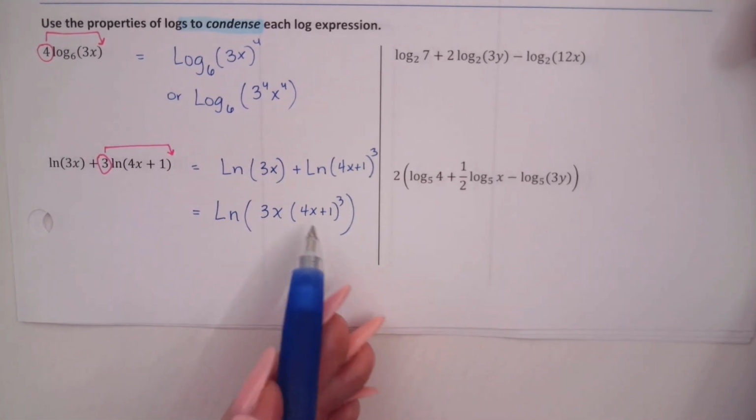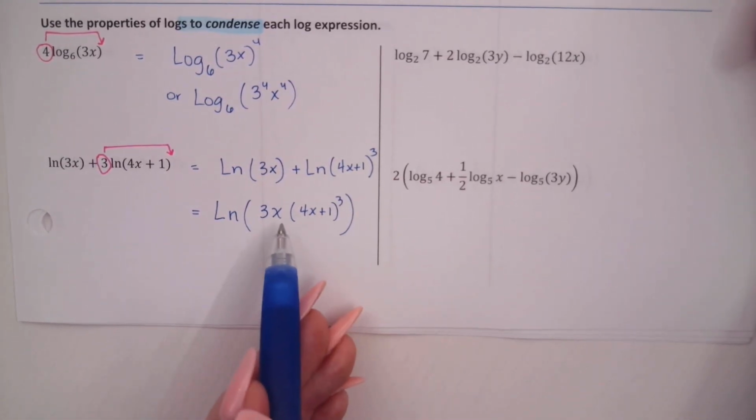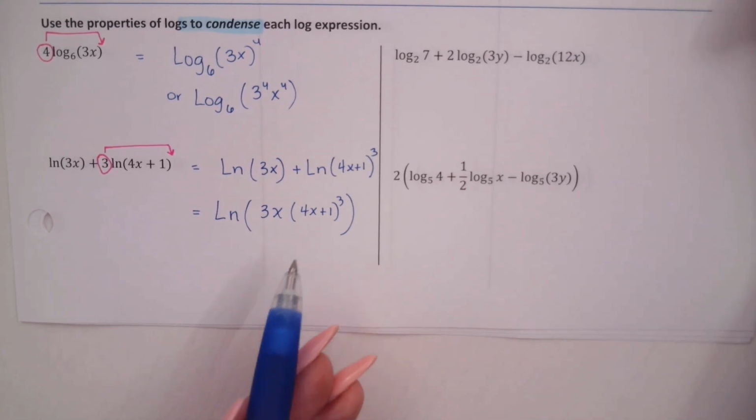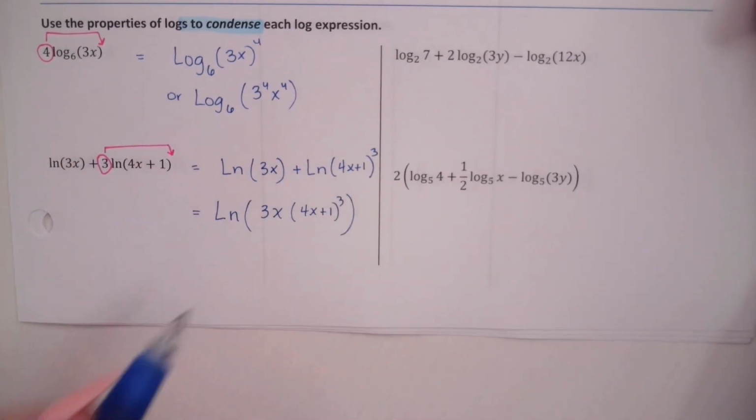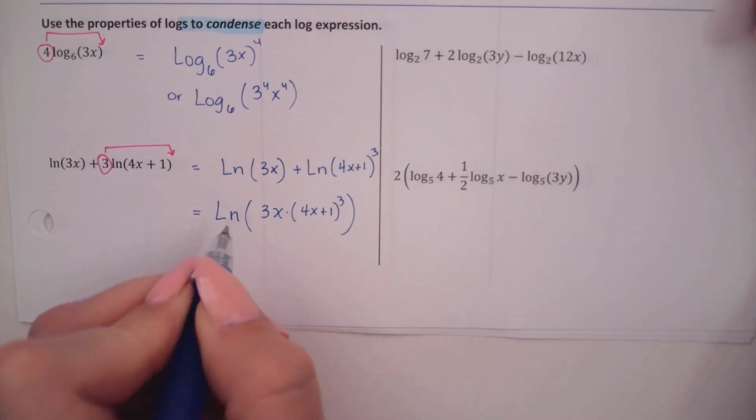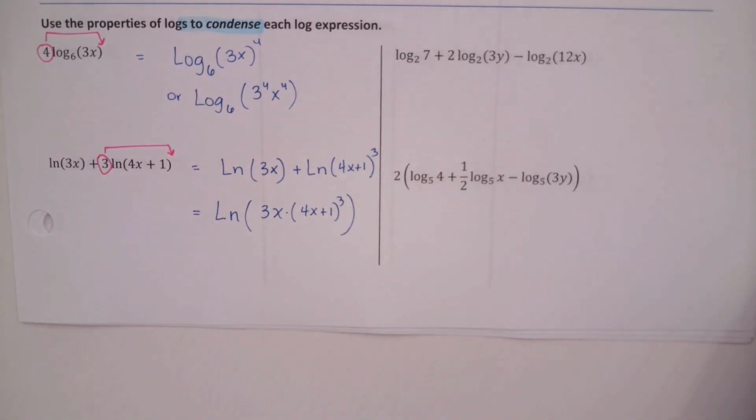Is Miss Brody going to make you multiply this out 3 times and then distribute your 3x? No. Leave it just like that, because technically we wrote it as a product. 3x times this, we did.